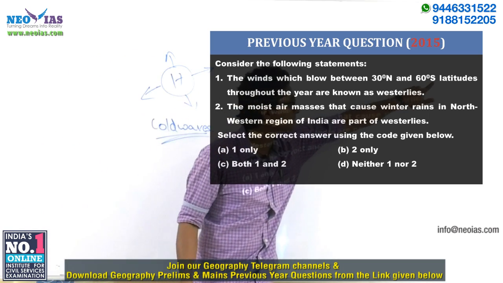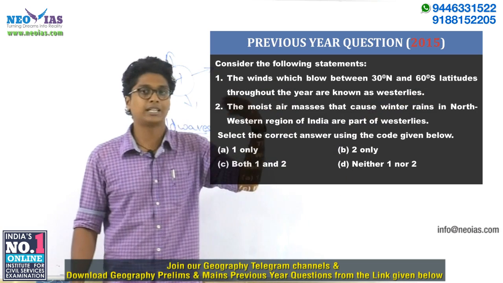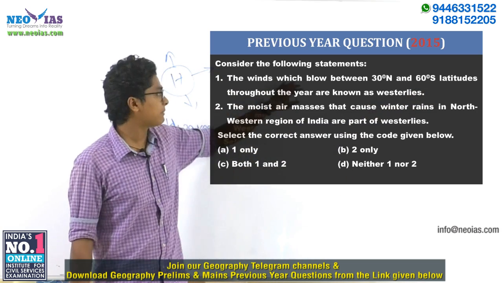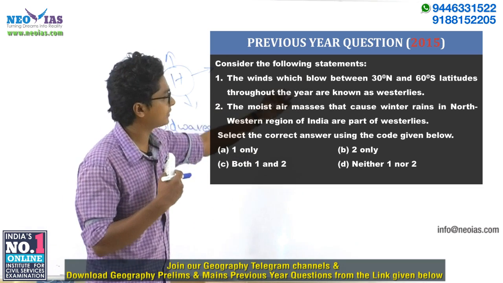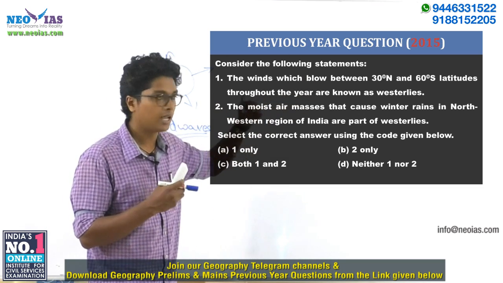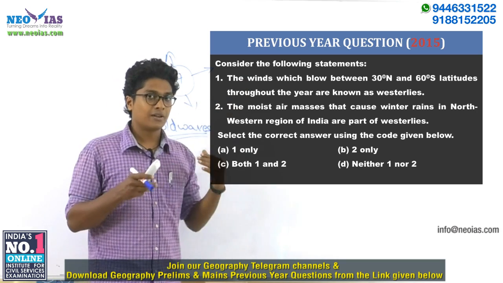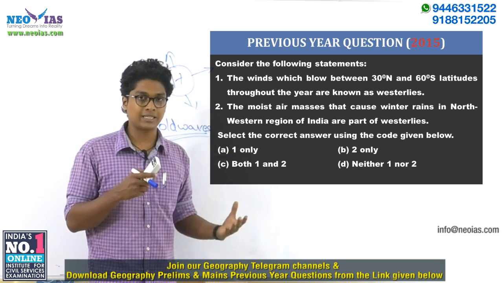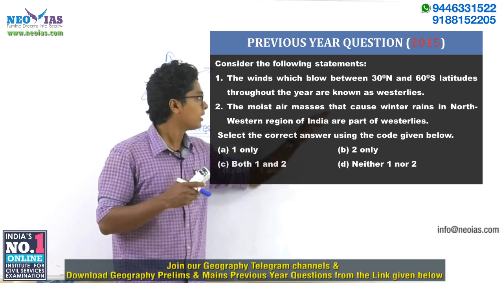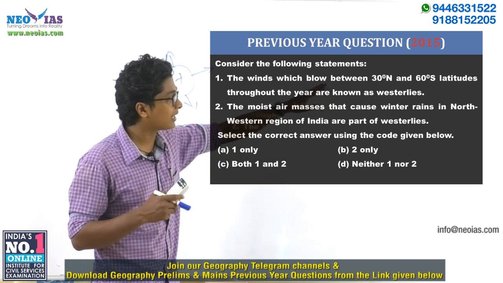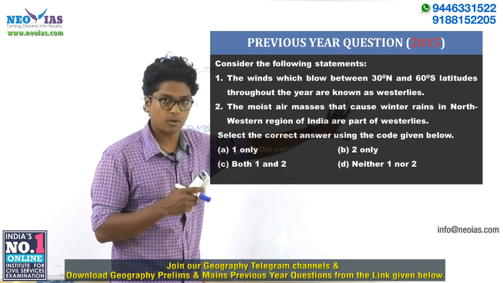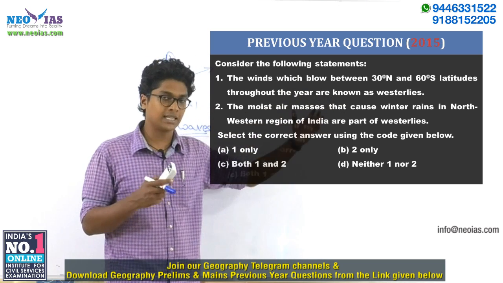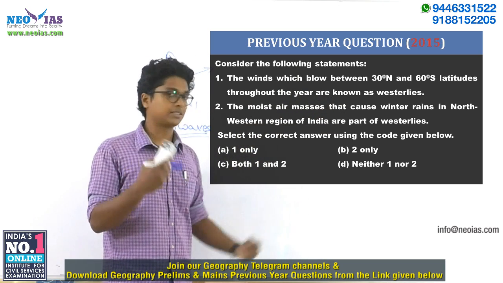If it was given as north, the statement would have been correct, right? Anyway, this is not a typing mistake made by us. UPSC asked a question like this in 2015. This shows that you have to read the statements very attentively, right? They can set traps like this. So the westerlies, they are blowing from 30 degree north to 60 degrees south. That means it's wrong, right? The first statement is wrong, and we have seen earlier the latitudes of the westerlies, right?